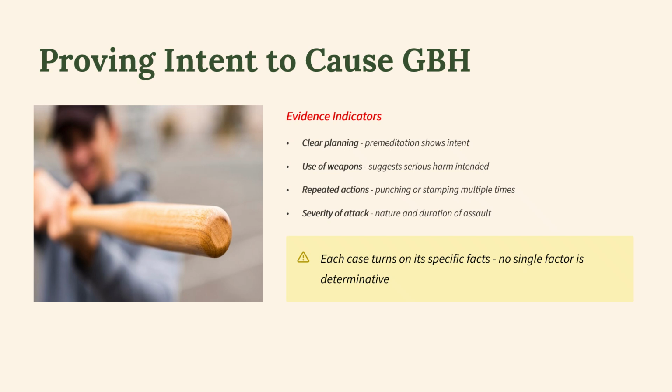Premeditation shows intent. The use of weapons suggests serious harm intended, like a baseball bat. Repeated actions such as punching or stamping multiple times, and the severity of the attack, the nature and duration of the assault. Of course, each case turns on its specific facts. No single factor is determinative, but you can see these are indicative of an intent to cause grievous bodily harm.